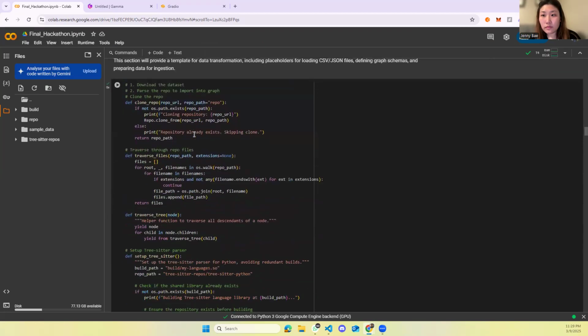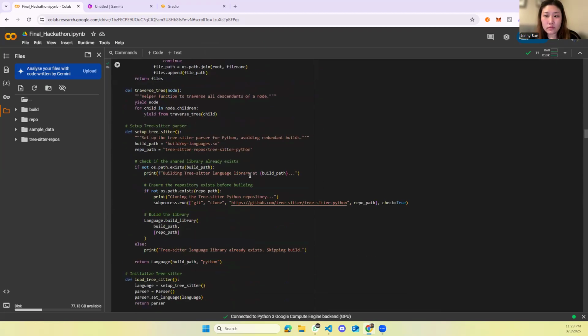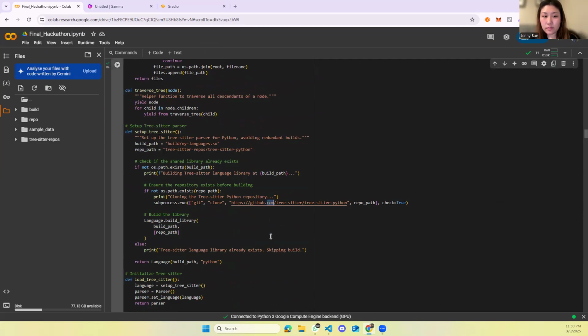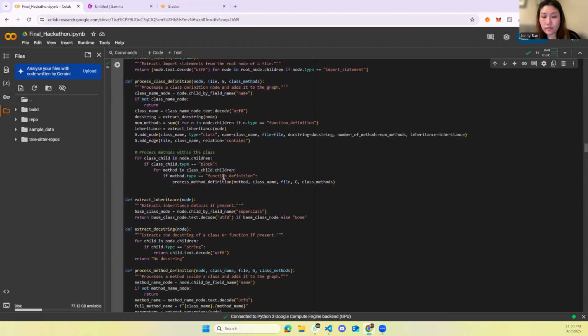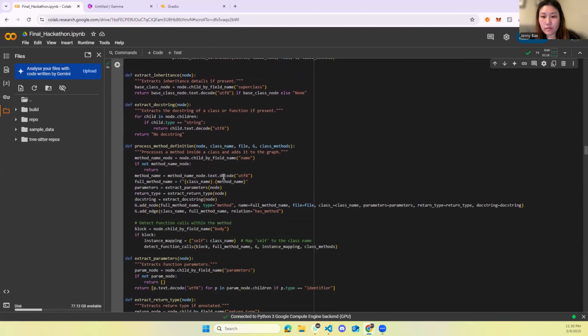Since we are trying to clone a GitHub repo, we have written a parser that extracts the functions and the classes and their relationships.